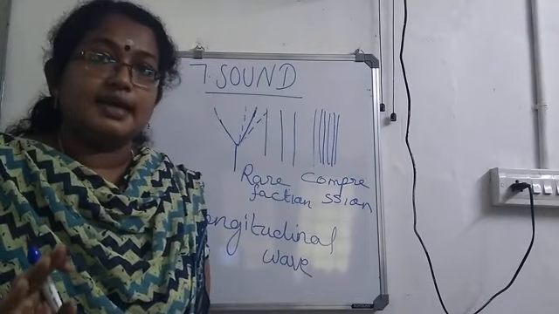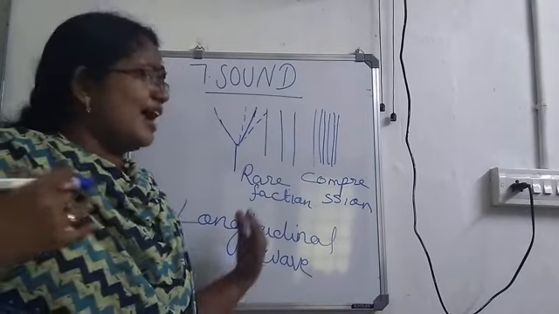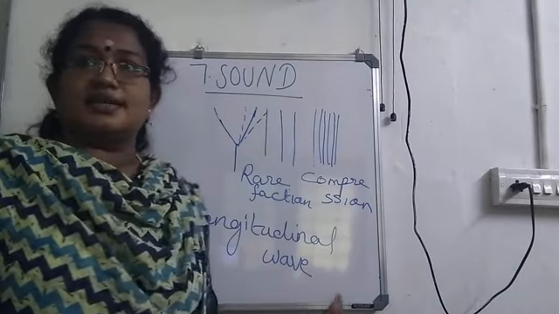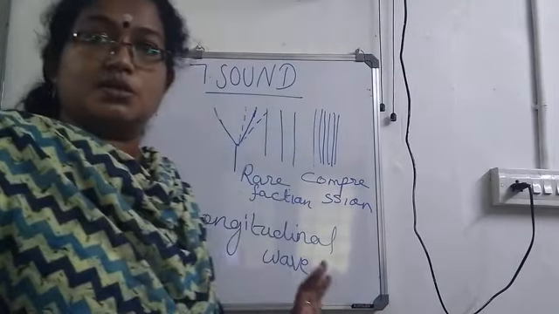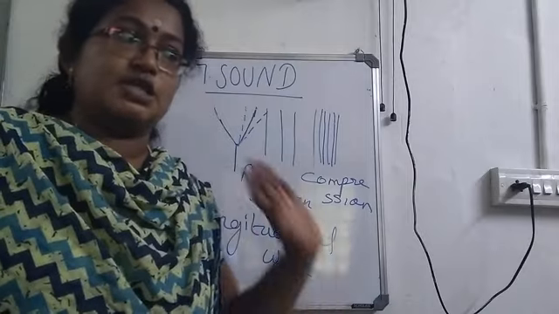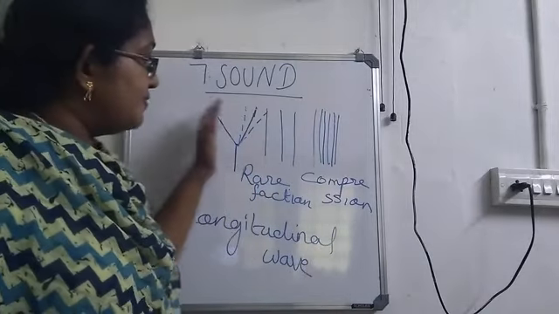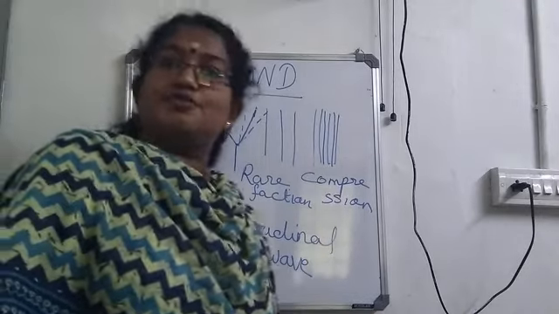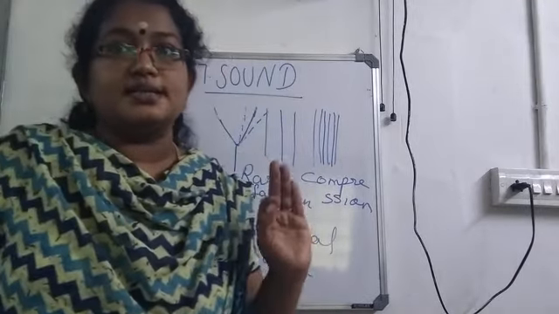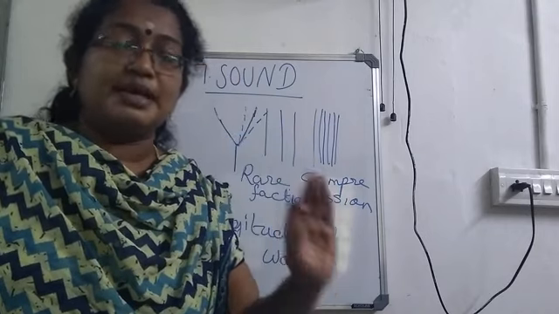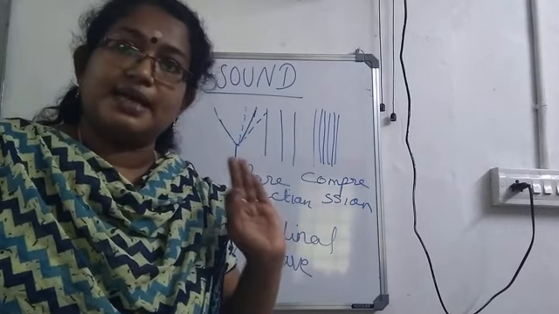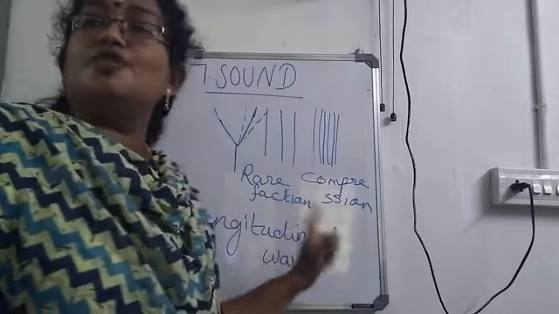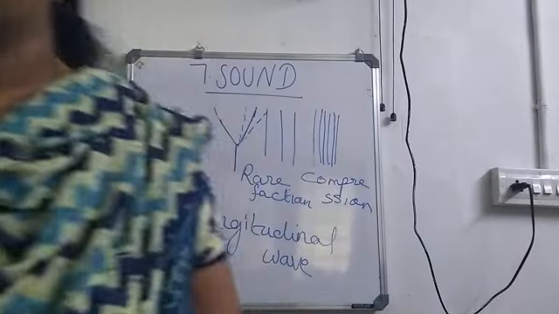So, is it clear about the movement? We have one more type of wave, that is the transverse wave. We are not discussing that. It is not there in your textbook also. Actually we have two types, longitudinal and transverse, and we are discussing only longitudinal waves. Only this is there for you to study. So is it clear? Longitudinal wave means the particles of the medium vibrate in the direction of propagation of the wave. It moves in the form of compressions and rarefactions.